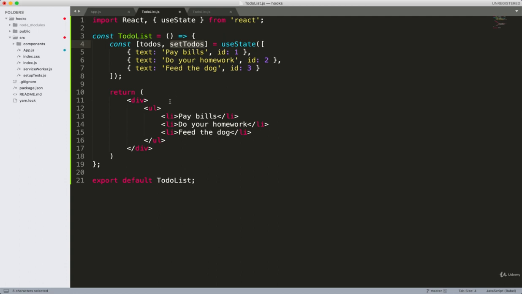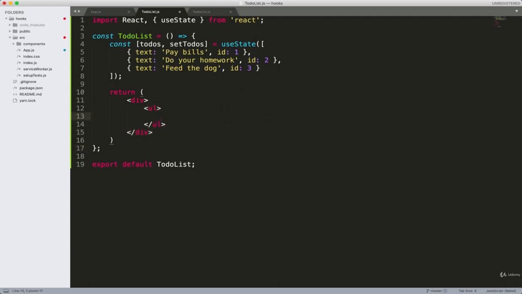All right, so in this example, we have the state itself and also a function to change the state. And now we can use this state data inside this component instead of the list items. So I'm going to delete these list items.